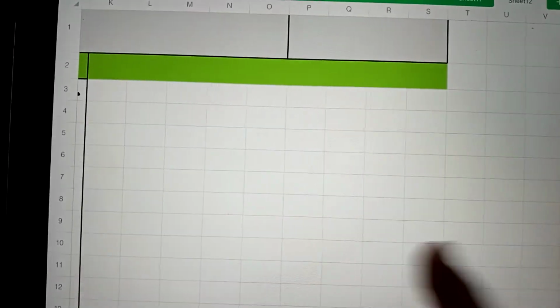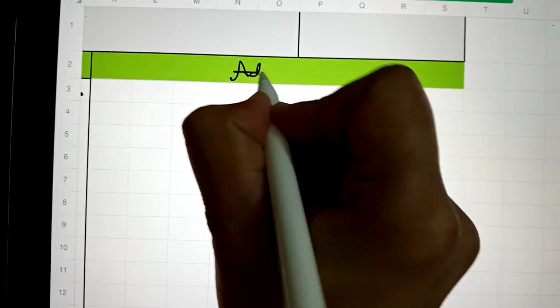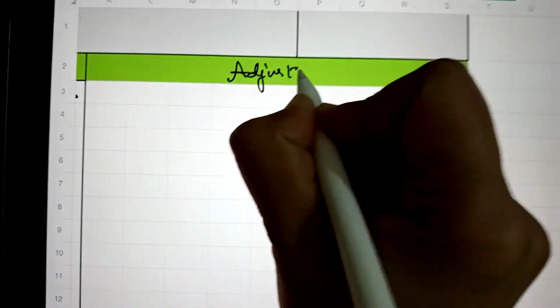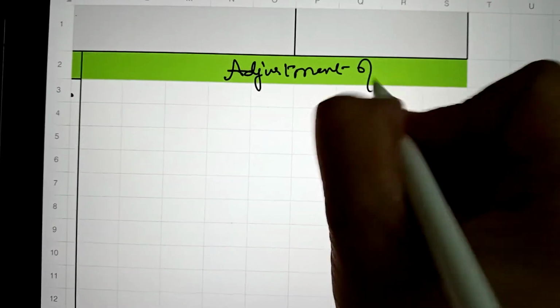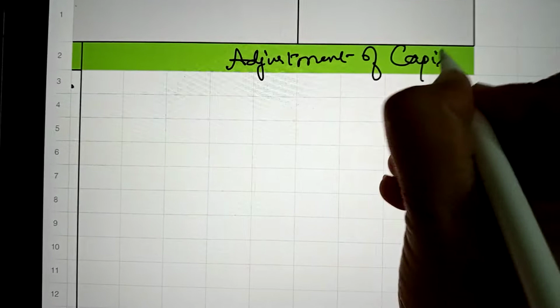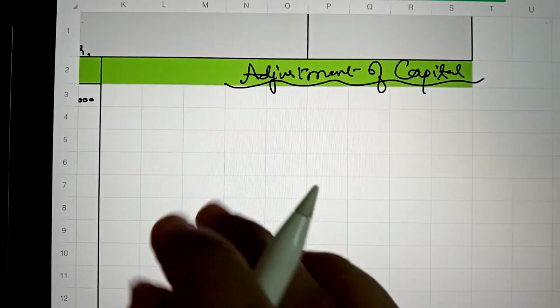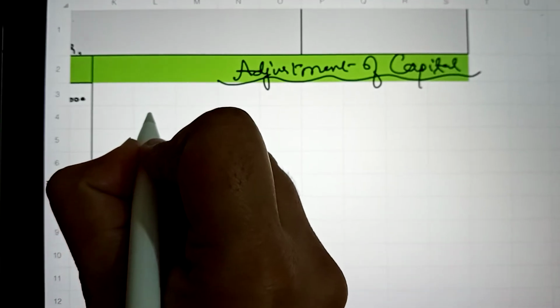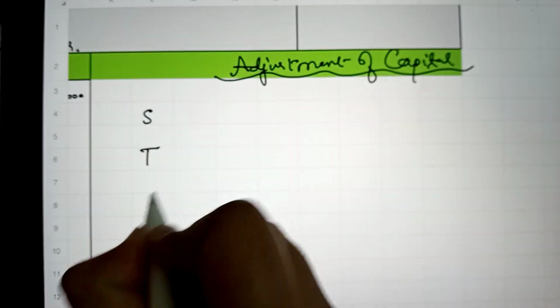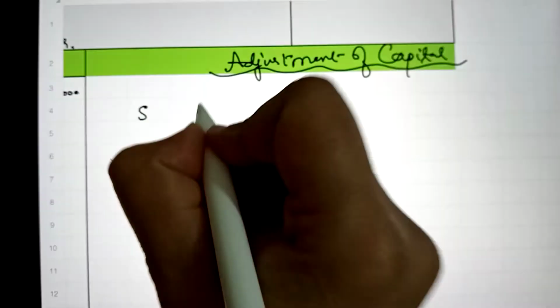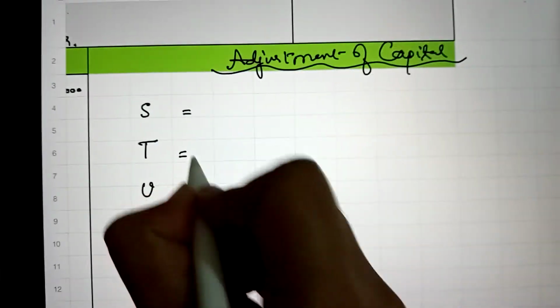Next is the adjustment of capitals. There are 4 partners S, T, U and V, and their capital is given.